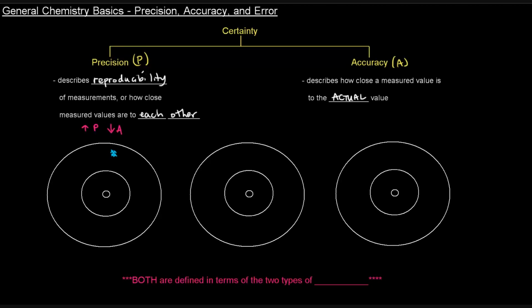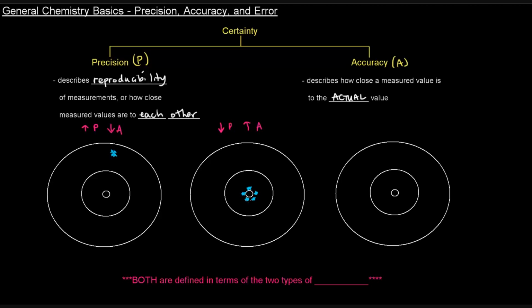Now, what about the opposite case? Could we have a case in which we have low precision and high accuracy? Kind of, but not really. This is as close as it gets. Let's say we want to be more accurate, and we hit those 5 shots and they end up being here, here, here, here, and here.